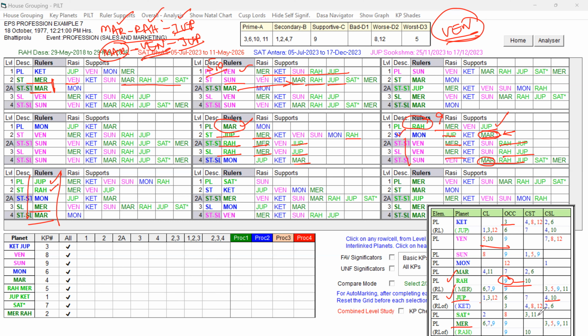Because Ketu and Mercury, if you study, they are supportive for the type of profession in marketing. But when Venus comes, Venus is under the influence of Rahu, Jupiter and Mercury, and that way, when Venus comes, it is eligible to give, because Venus is the 10th lord and 5th lord. Under Venus, the one who is going to give, obviously, is Jupiter. So in the same Mars Dasa, Venus Bhukti and Jupiter Antara, he got the promotion again.